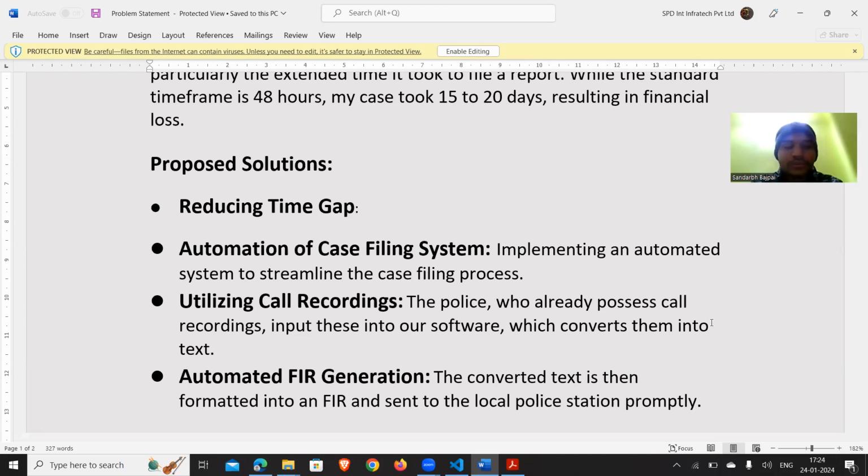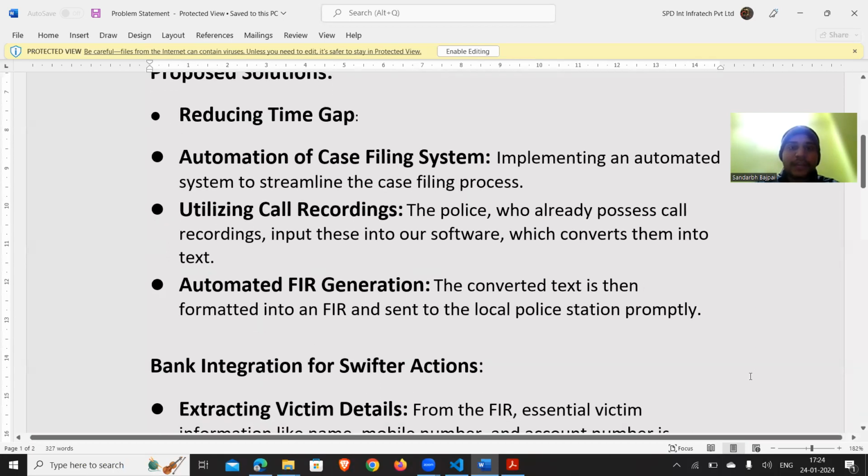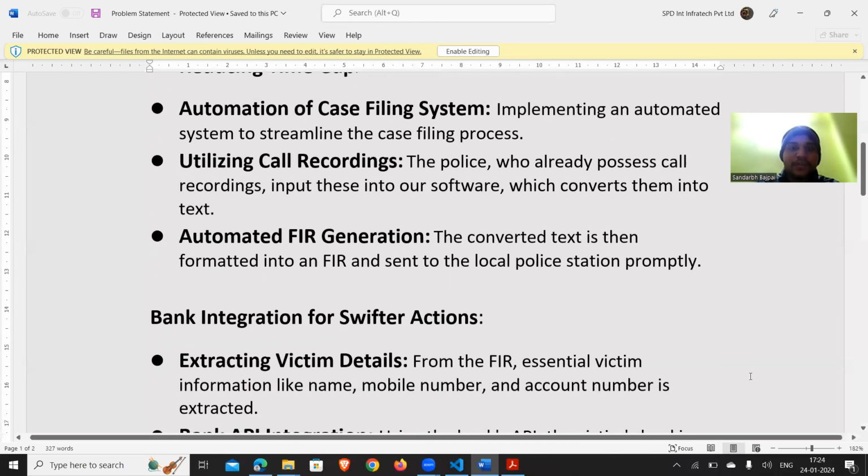The user calls the cybercrime department, and his call is converted directly into text, and that text is organized in such a manner that it can be filled in the form on the main website, and it is formatted to the FIR format so that it could be sent to the police and other areas for more detailed investigation.